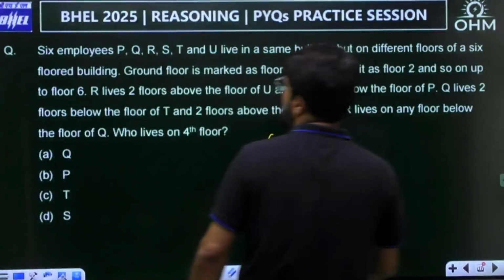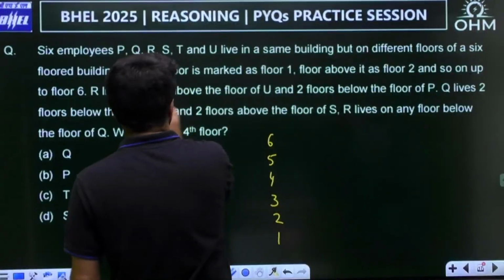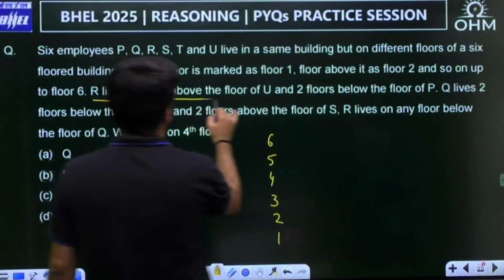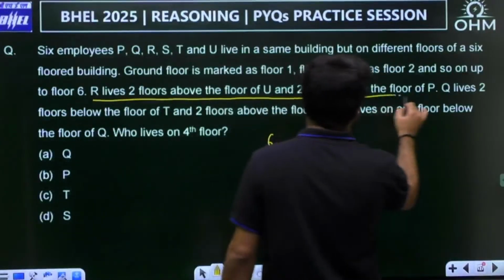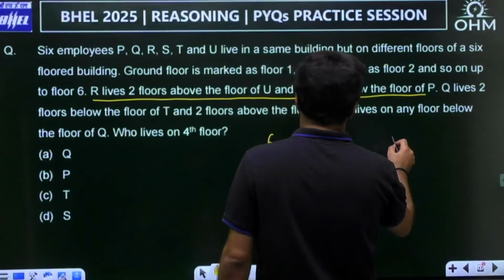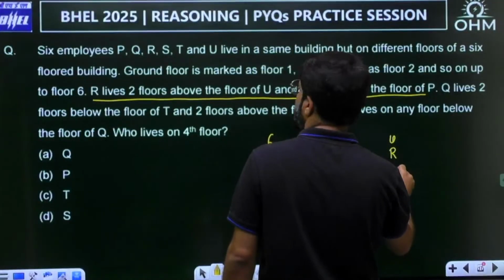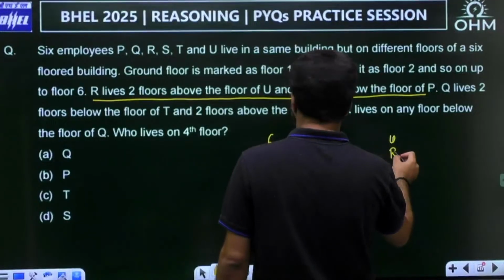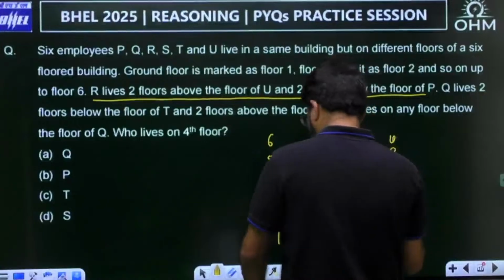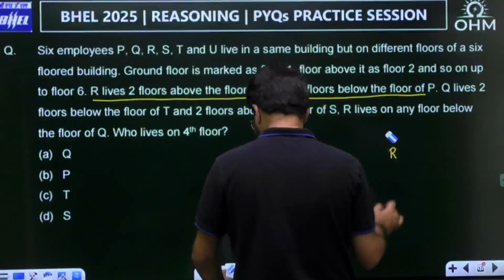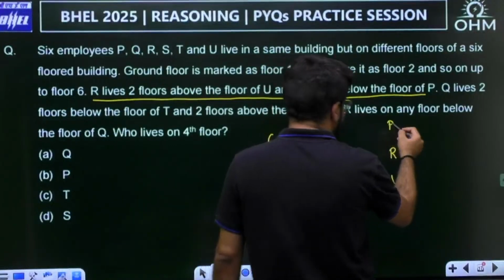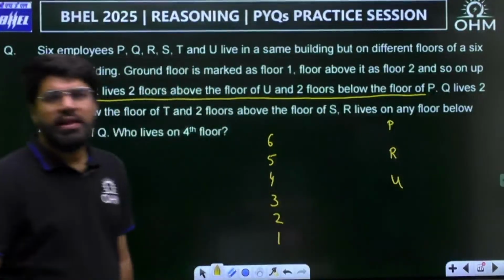So let's do it. What is given? R lives 2 floors above the floor of U and 2 floors below the floor of P. That means U, R, P. R is 2 floors above U, so U should actually be below, and R is 2 floors below P. That means they are alternate.